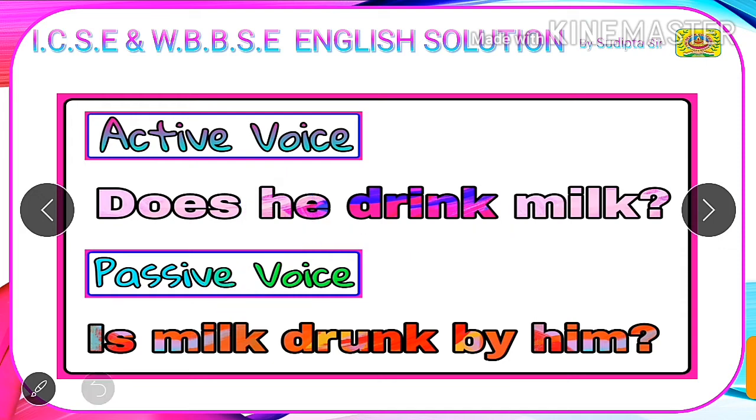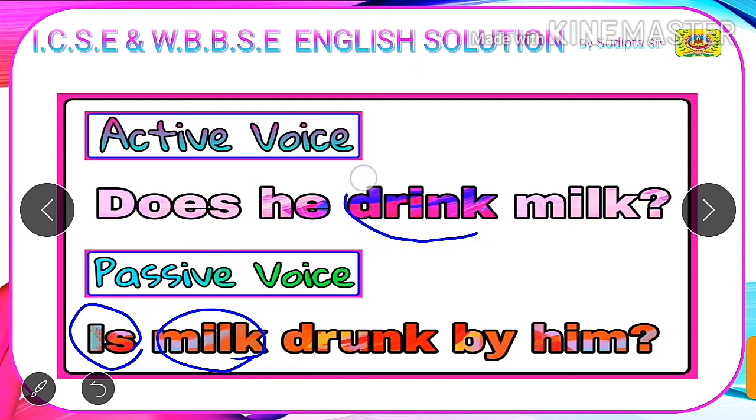As I discussed, the tense given in active voice is simple present tense, so we need to choose the to be form of simple present tense. The to be forms of simple present tense are is, am and are. As our subject is milk, which is singular, therefore we will choose is, and we will write is before milk, because in an interrogative sentence we always write the helping verb before the subject. Next we will write the V3 form of the given verb in active voice.